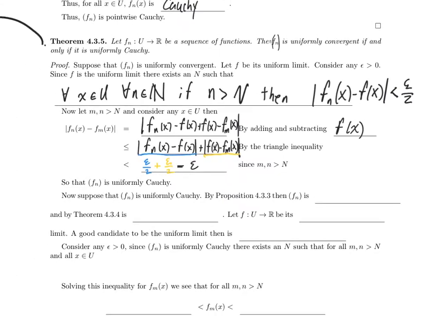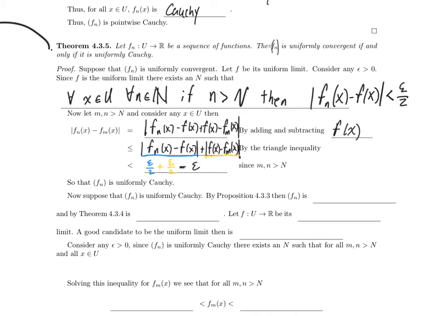So let's just look at what we did. We considered any epsilon bigger than 0. We used the assumption of uniform limit to come up with a choice of big N. We considered any m and n bigger than big N, and any x in the domain U, and concluded that the absolute value of f sub n of x minus f sub m of x is less than epsilon. That's what it means to be uniformly Cauchy.